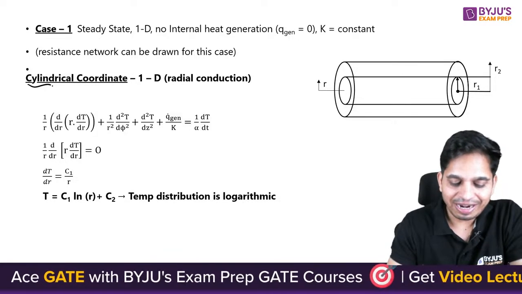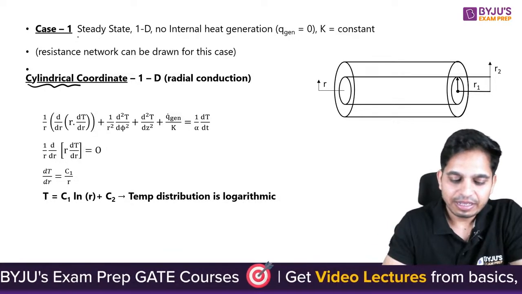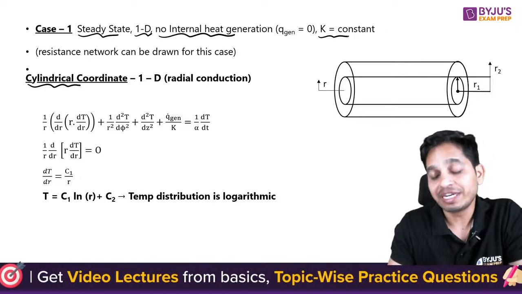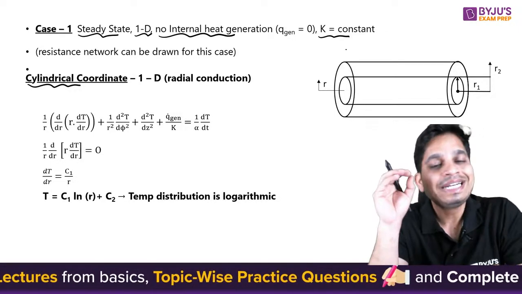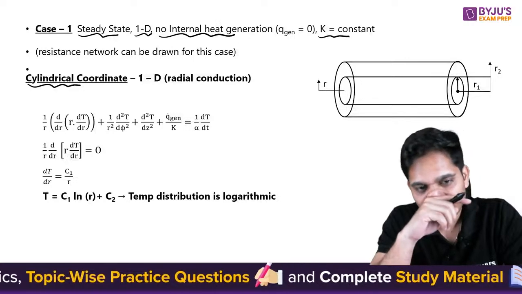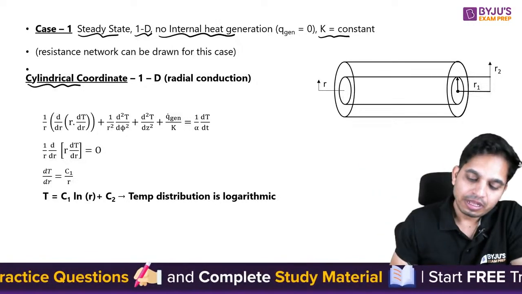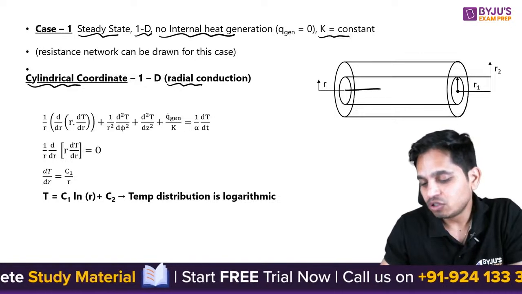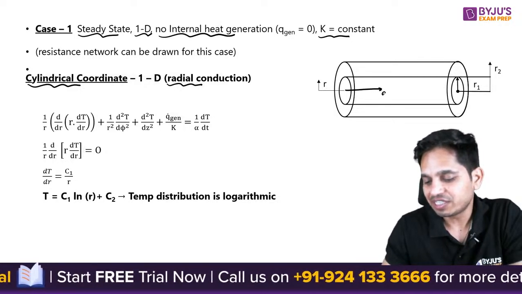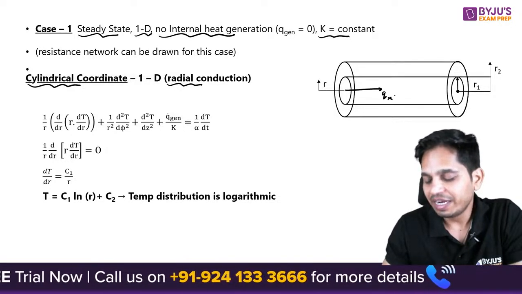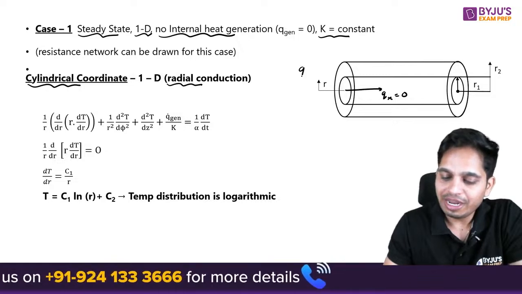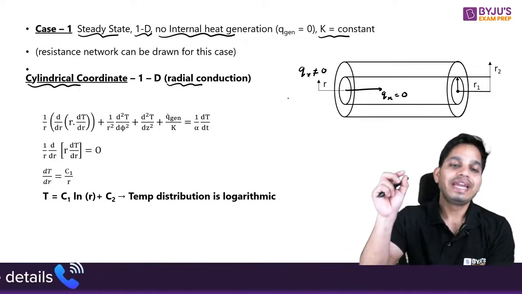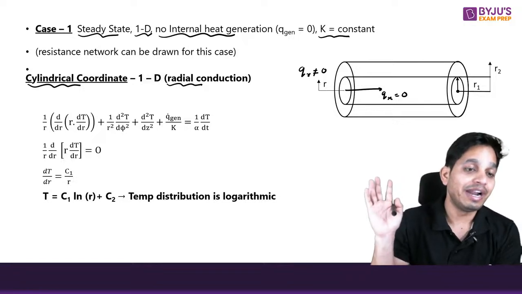Now we have cylindrical coordinates. Same case: steady state, one dimensional, no internal heat generation and constant thermal conductivity, in cylindrical coordinates. Now first of all we are assuming only radial conduction. That means there is no heat transfer in this direction. In this direction heat transfer is 0. Heat transfer is only happening in the radial direction.